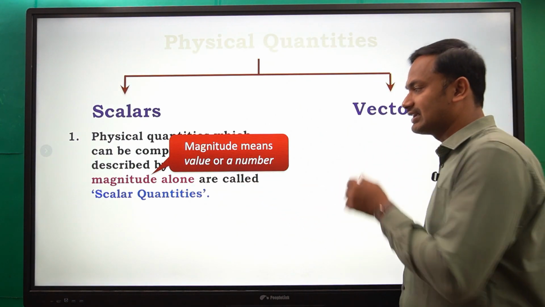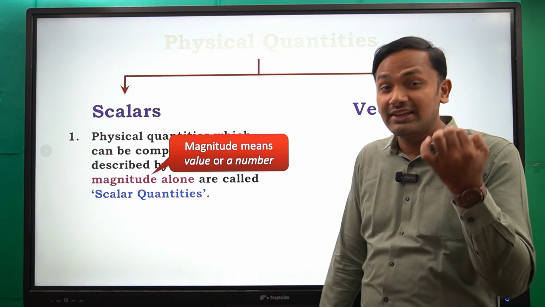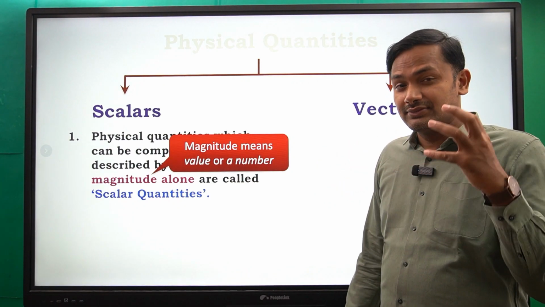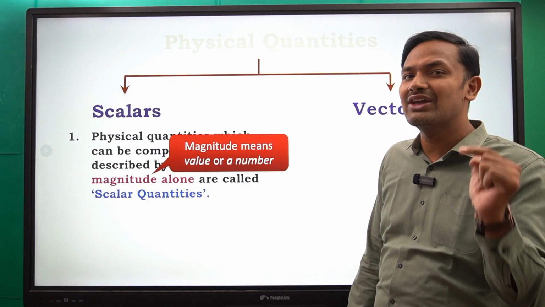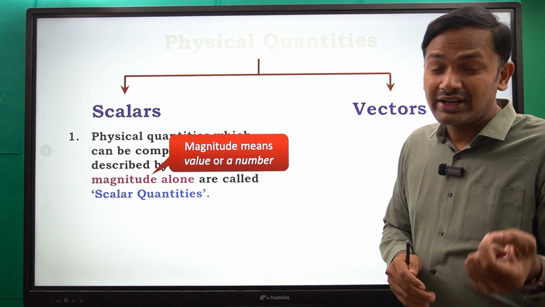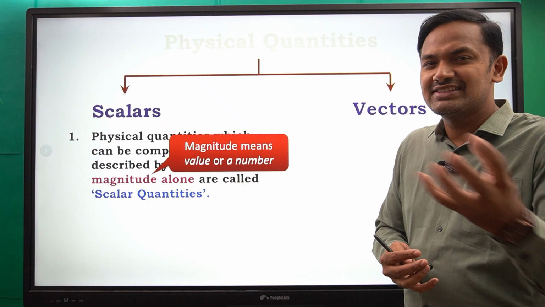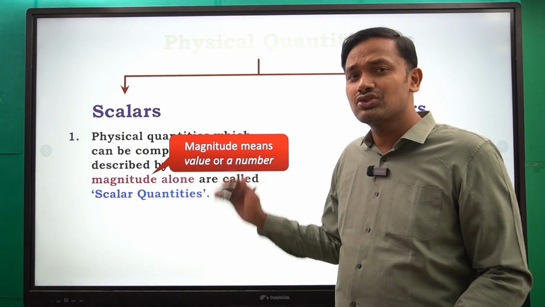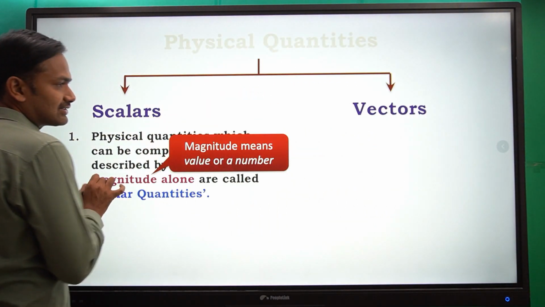Clear? Earlier I asked you about height, 5 feet, 6 feet. What are that 5 and 6? Those are numbers, so that is magnitude. When I told you about the mass or weight of a body, 50, 60, 70 kgs, those are numbers. That is also magnitude. Understood? So those are all scalar quantities.